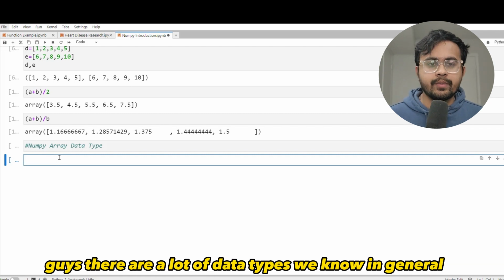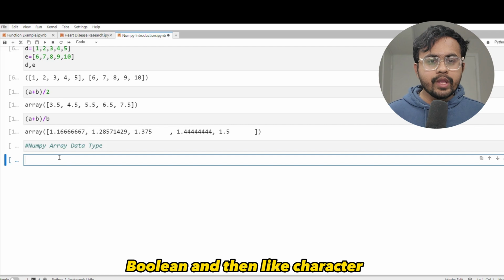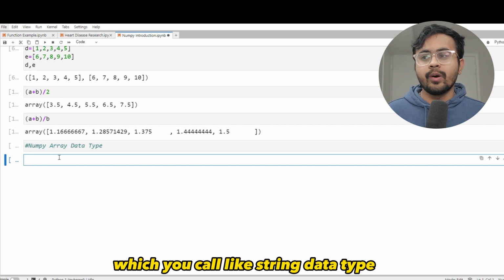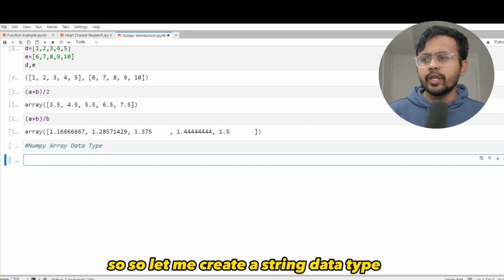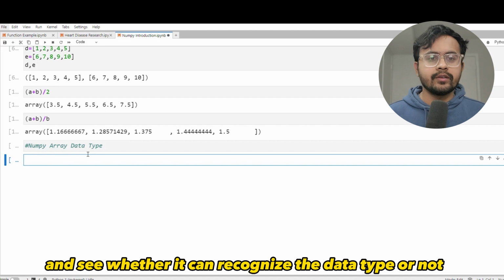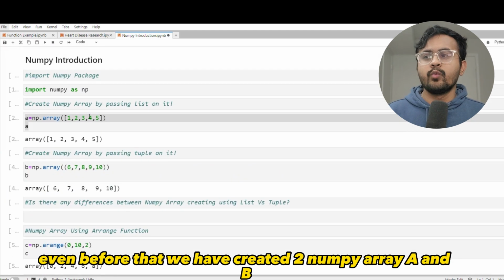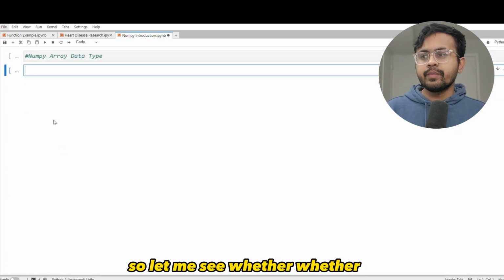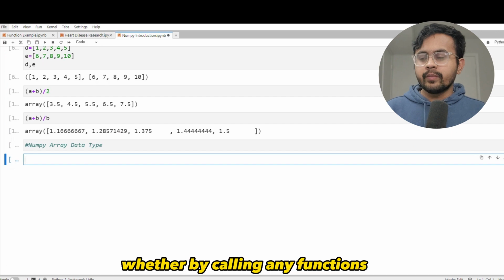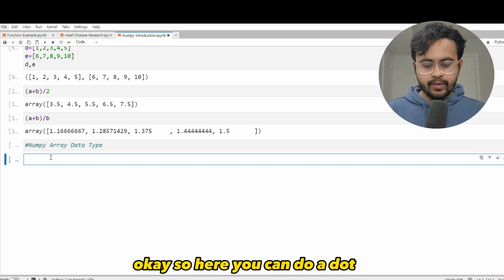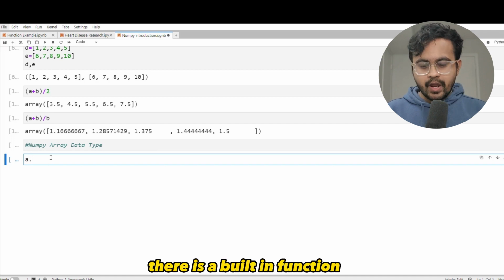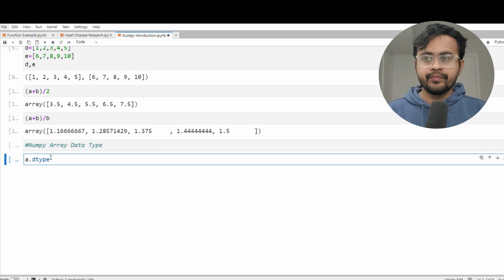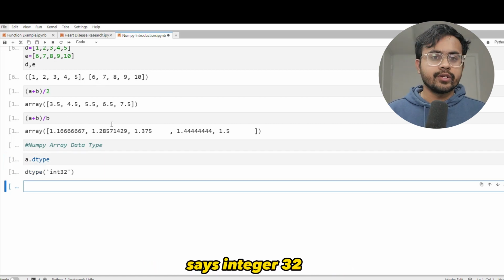Guys, there are a lot of data types we know in general, like integer, boolean, and character, which you call a string data type. So let me create a string data type and see whether it can recognize the data type or not. Even before that, we have created two NumPy arrays A and B, which are of integer data type. So let me see whether by calling any function it can recognize it or not. Okay, so here you can do a dot dtype, a built-in function to see the data type of the NumPy array, and let me hit the run button here. You can see it says int32.